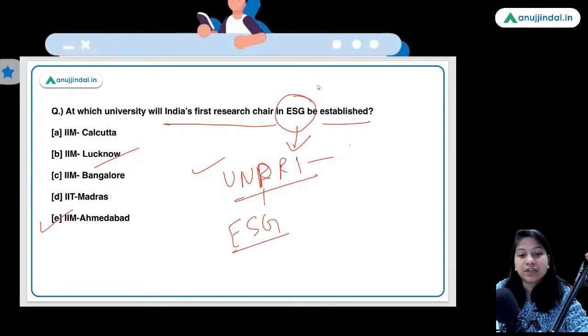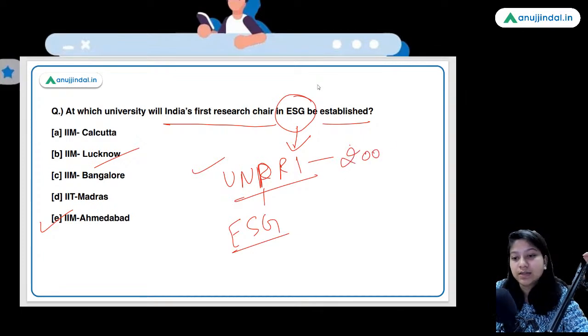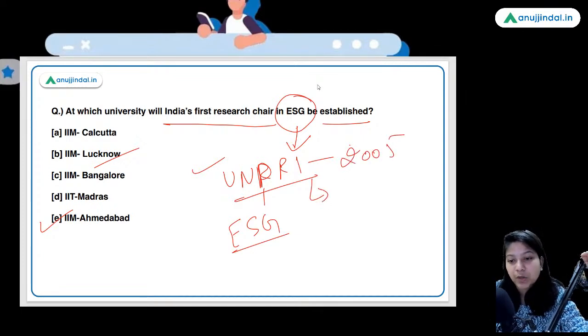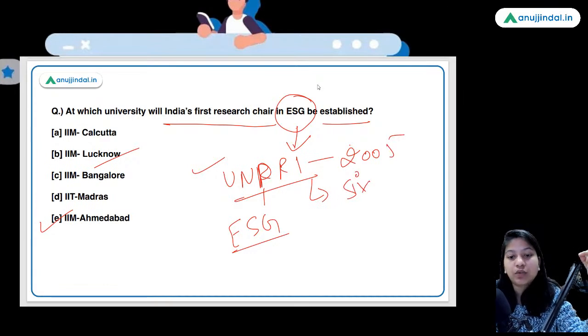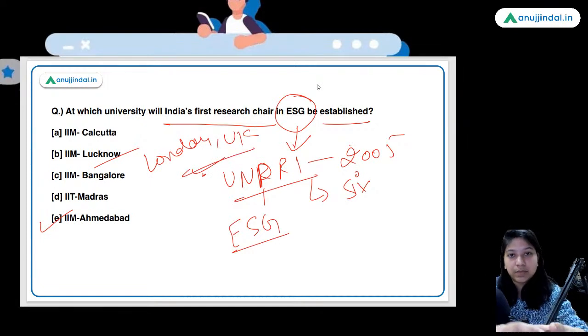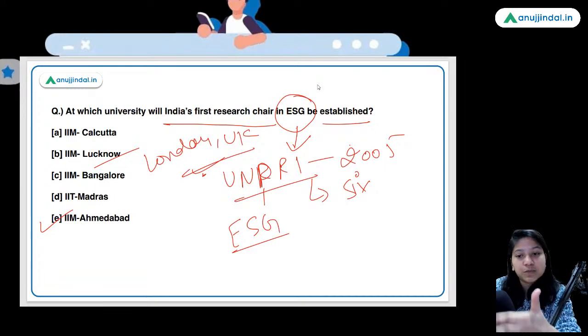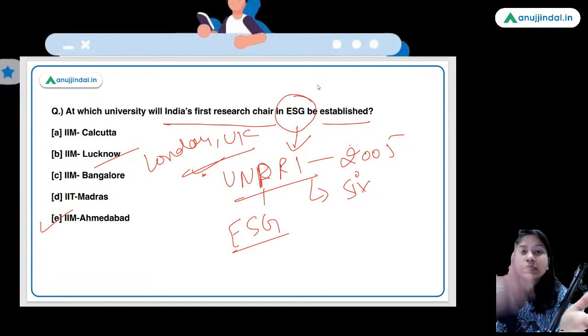Very good. 2005 is the right answer. So there are six principles. Okay. And do remember, this is located in London, UK. The office or the working of this principle of responsible investment takes place from the office in London, UK. Okay.